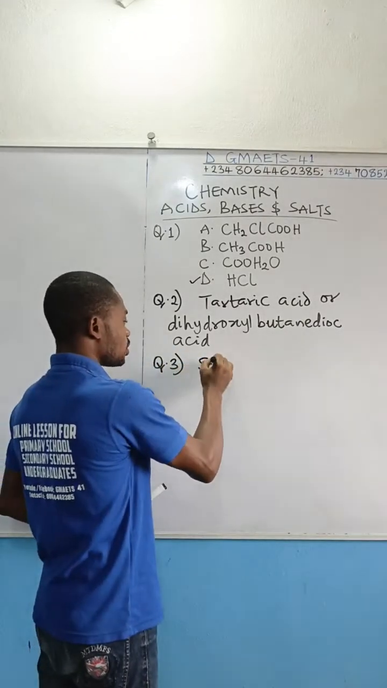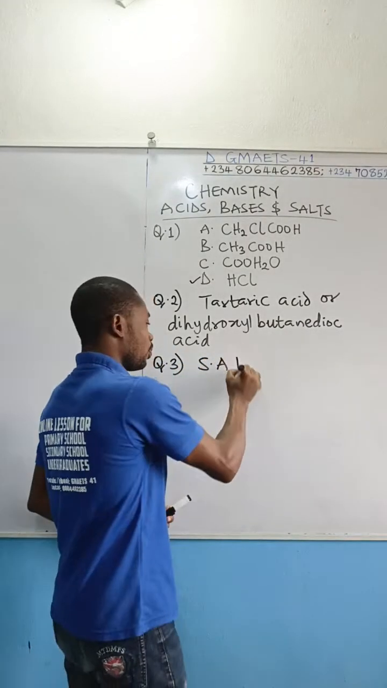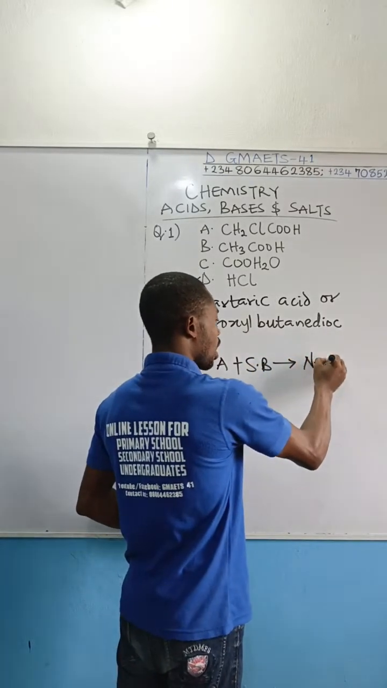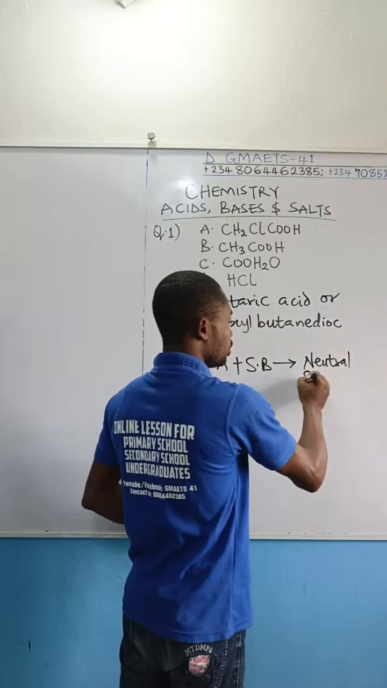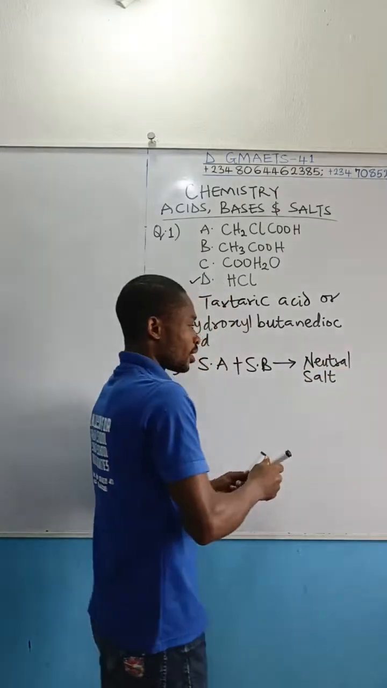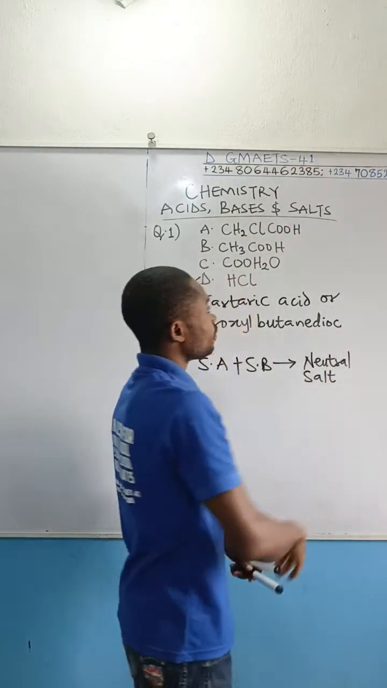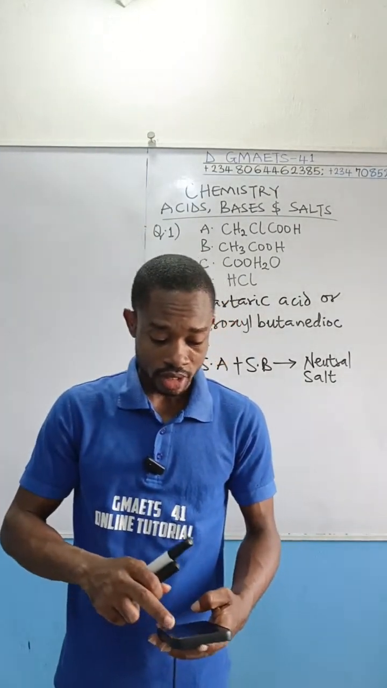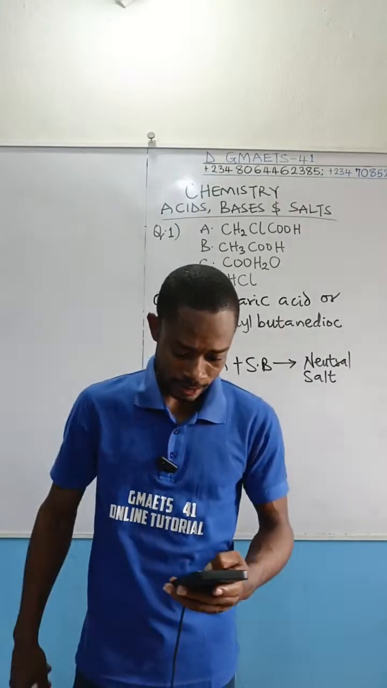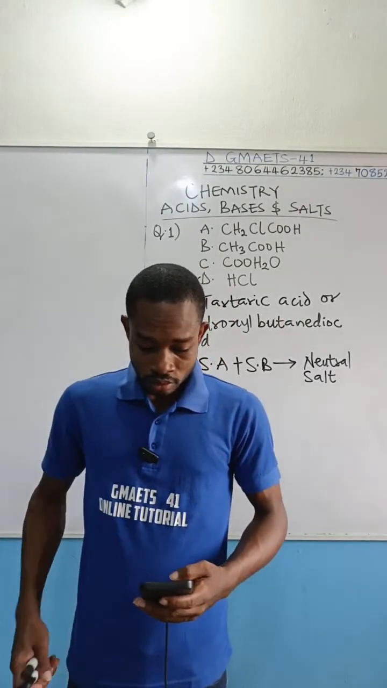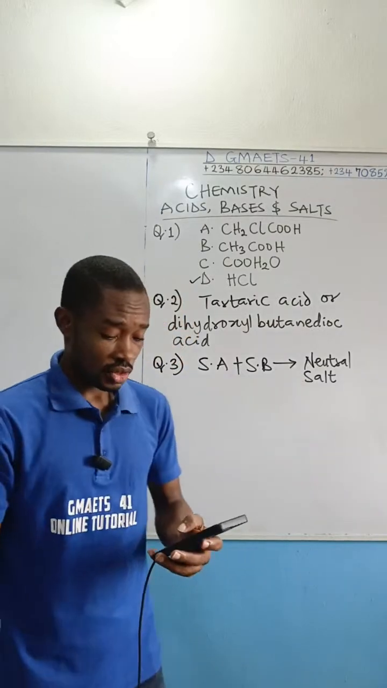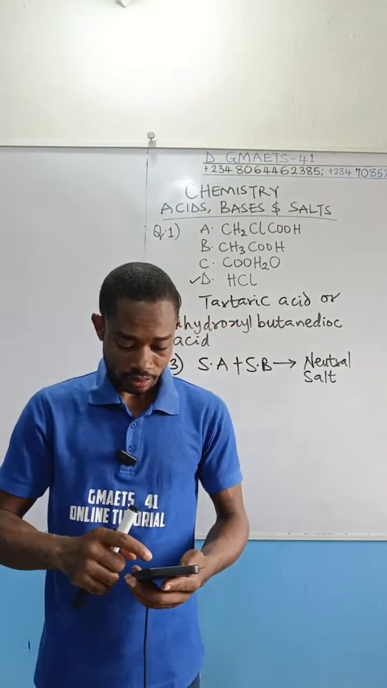So for question number 3, I'm going to write: SA, strong acid, plus SB, strong base, is going to produce neutral salt. I hope this is not cutting off. Let me confirm that what I'm writing is showing on the screen towards the end. We are moving on. We are done with 3 questions. We are going on to the next question.